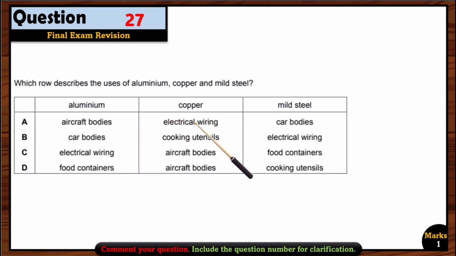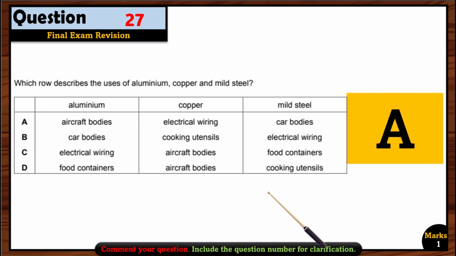Now let's see for the copper. Copper is used in electrical wiring. Yes, right. This option has already been rejected, so we can just look over here. C and D, aircraft bodies. No, we don't use copper in aircraft bodies because it has a very high density, right? So now we are just left with option A. So option A is right. Mild steel, of course, it is used in making the car bodies. So option A is correct.